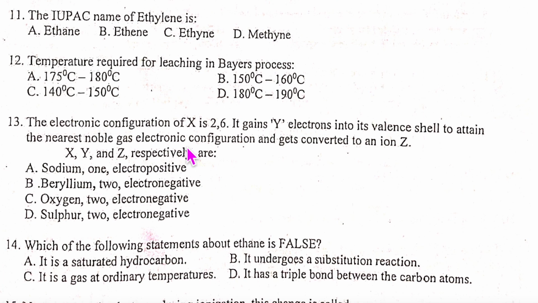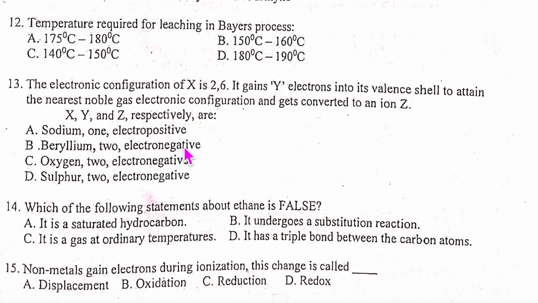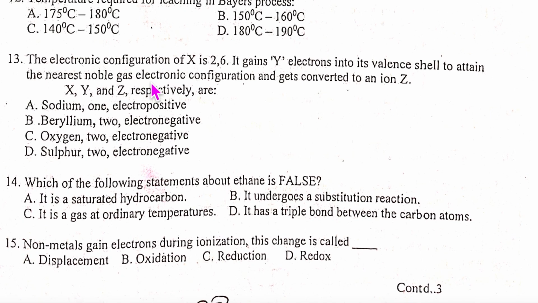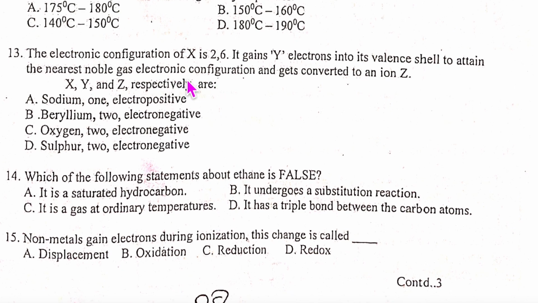Electronic configuration of X is 2,6. It gains Y electrons into its valence shell to attain the nearest noble gas electronic configuration and gets converted to an ion Z. So Y will have to be 2.